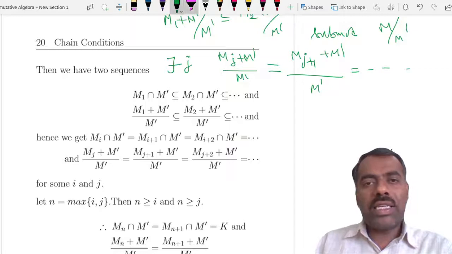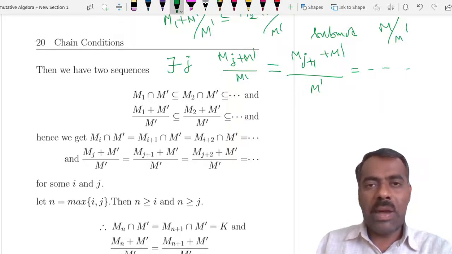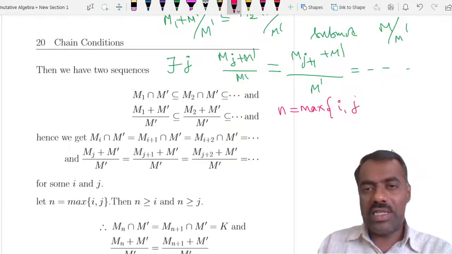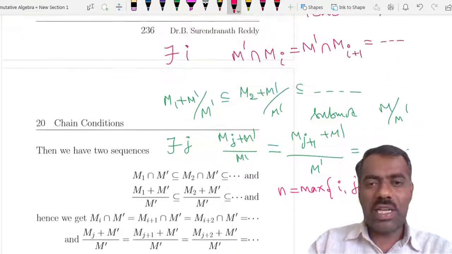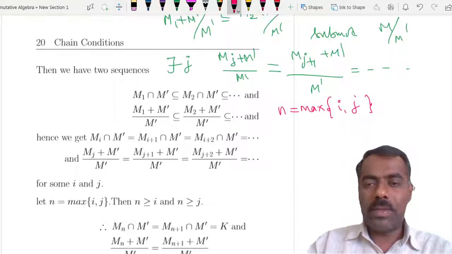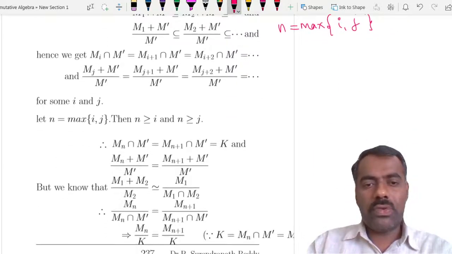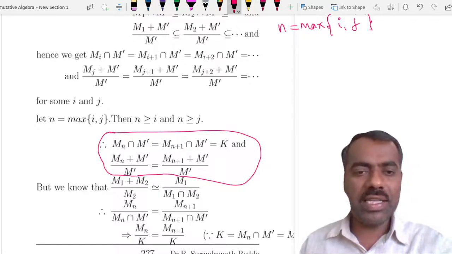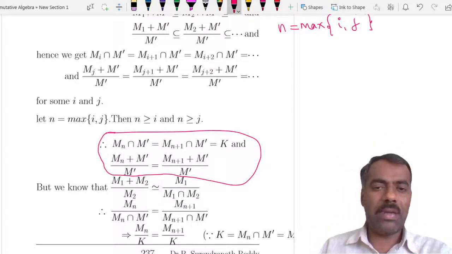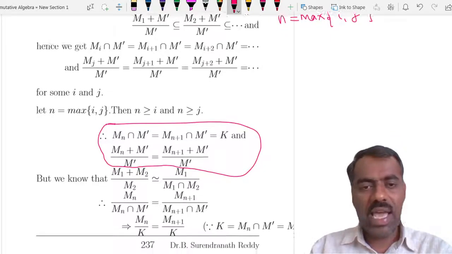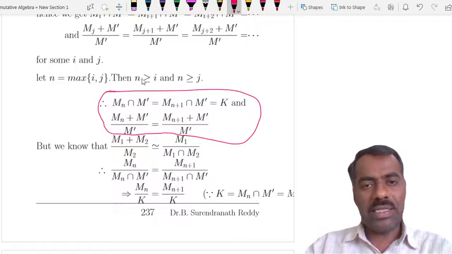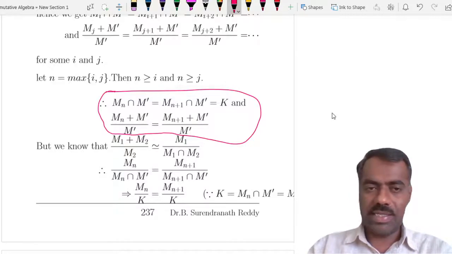Now, because we want to get it common for both, you take, suppose call it n, which is maximum of i comma j. Then whatever we have mentioned here, this is true for n, that means this m prime intersection mn is equal to m prime intersection mn plus 1. You can call it, if necessary, as k. And the second one is also true for n, because n is bigger than i as well as n is bigger than j, right?